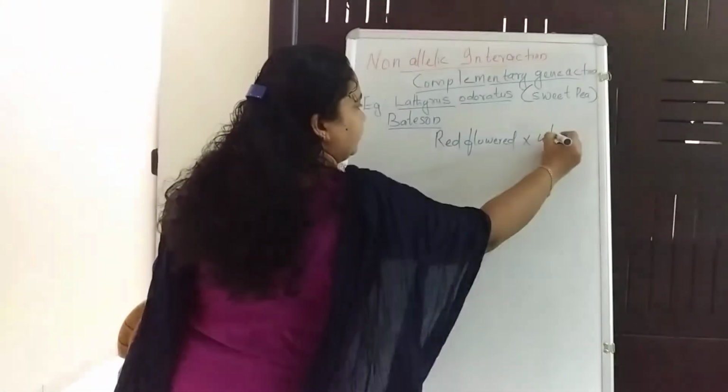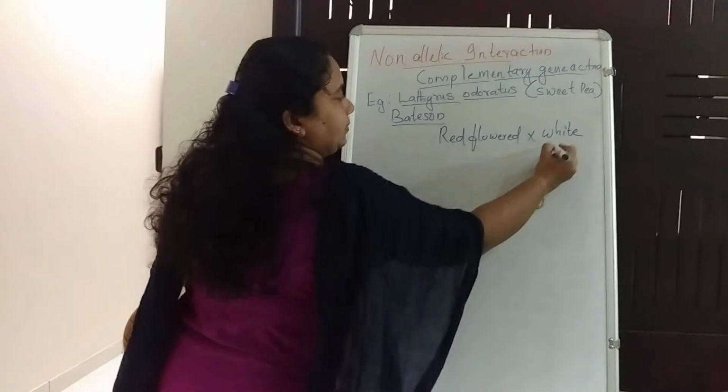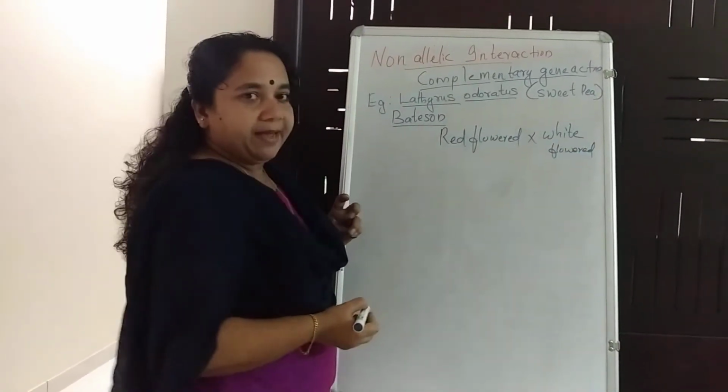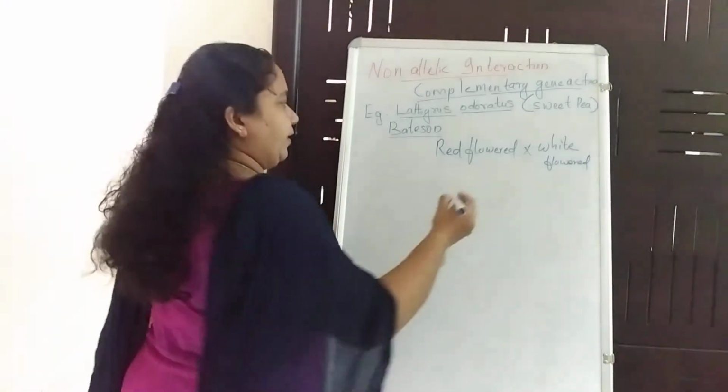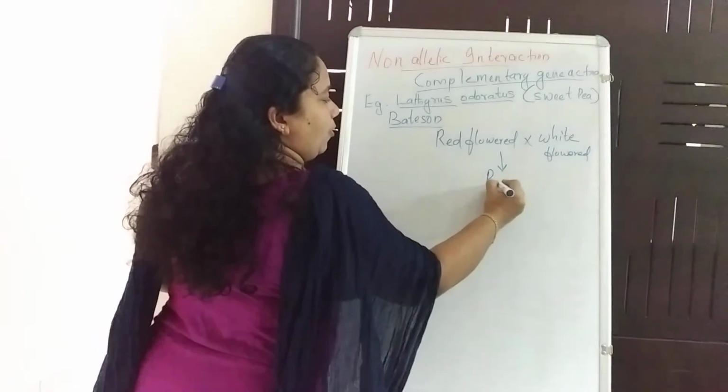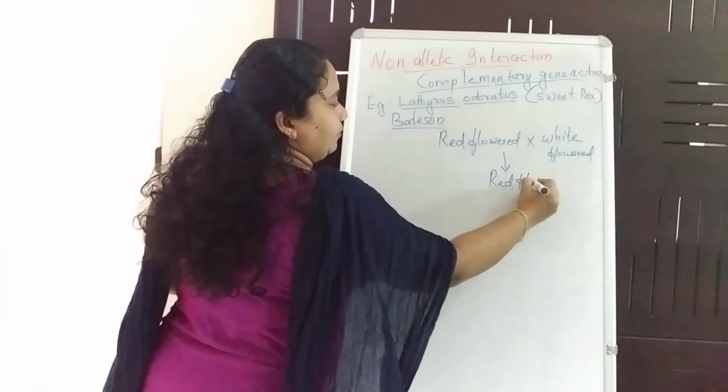with a white flowered plant. Red flowered plant with a white flowered plant, and he gets F1 progeny all as red flowered.